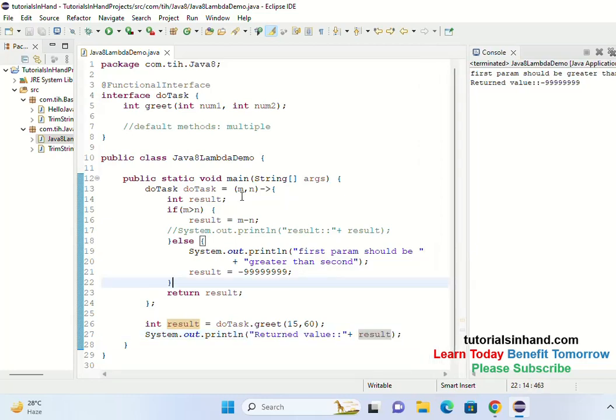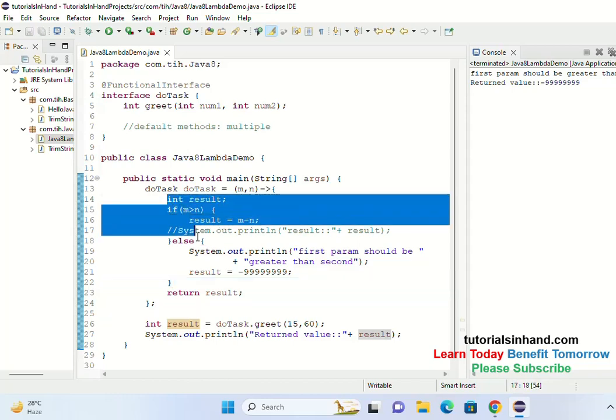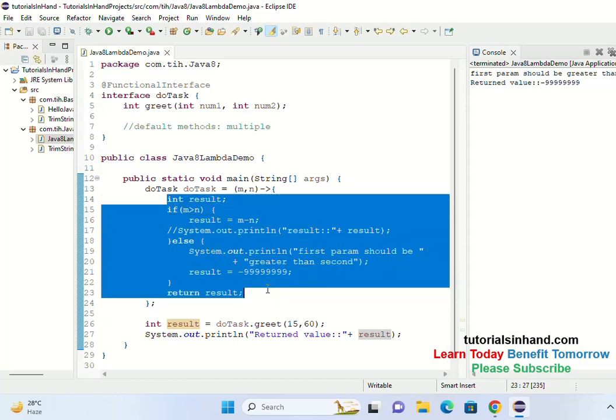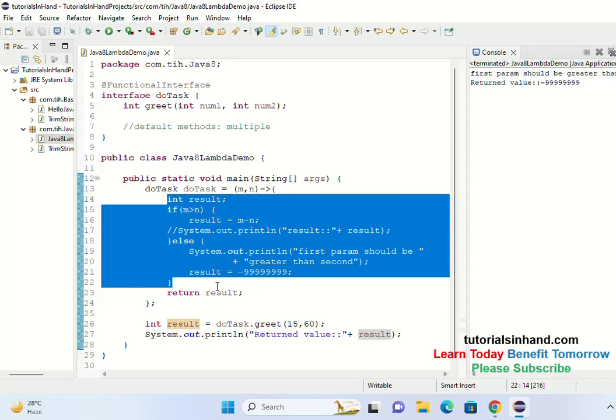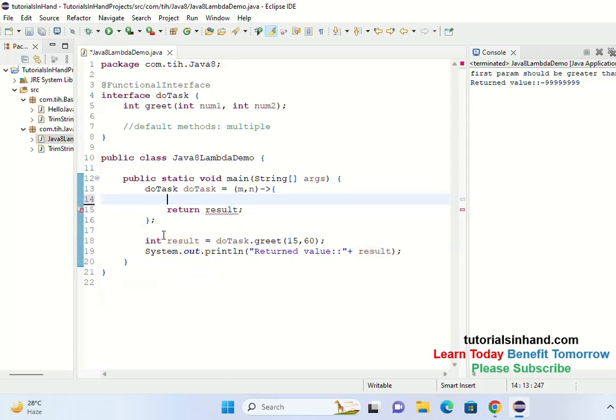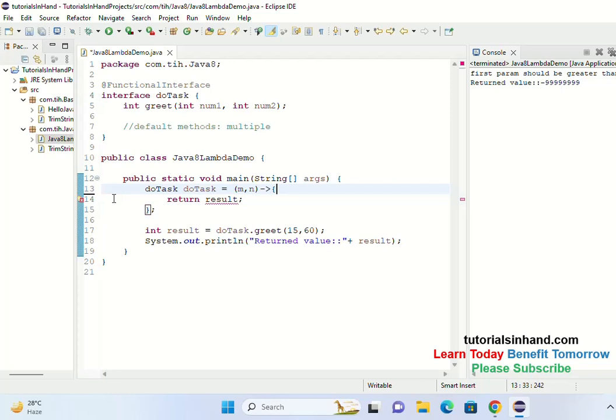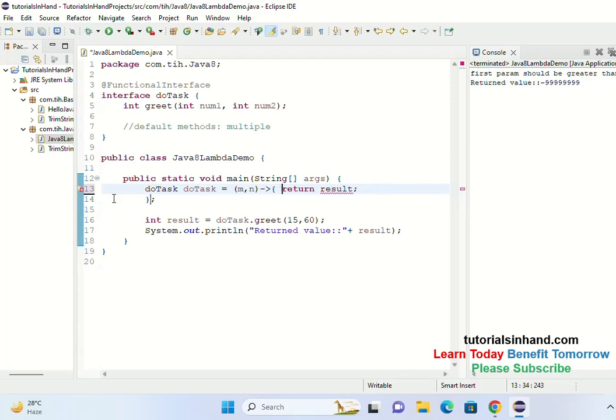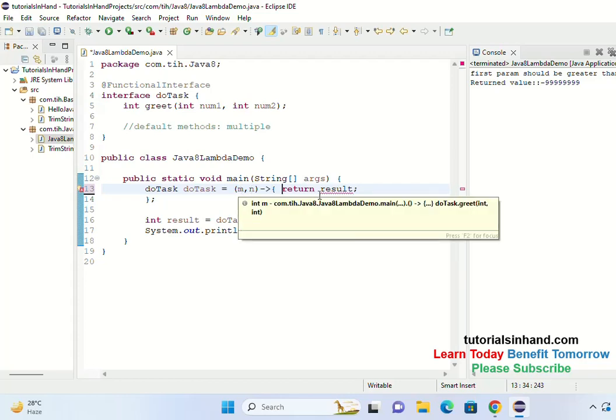Now you can perform different operations, means whatever you want and however you want to do it. We have seen it for multiple lines, right? So suppose if you want to see it for a single line, then how it will work. So let's go ahead and see. Suppose we again go and perform the square and return the value, right? So now what we want to do, we want to perform square operation on this m and n, and then what we are going to do, we are going to return that result.